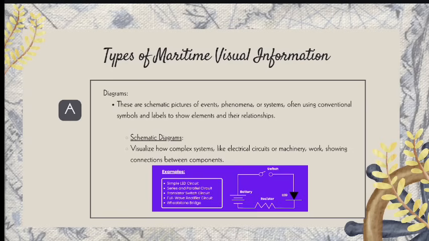I have here first what we call the schematic diagram. This visualizes how a complex system, like an electrical circuit or machinery, works, showing the connections between the components. Here is an example of the diagram.